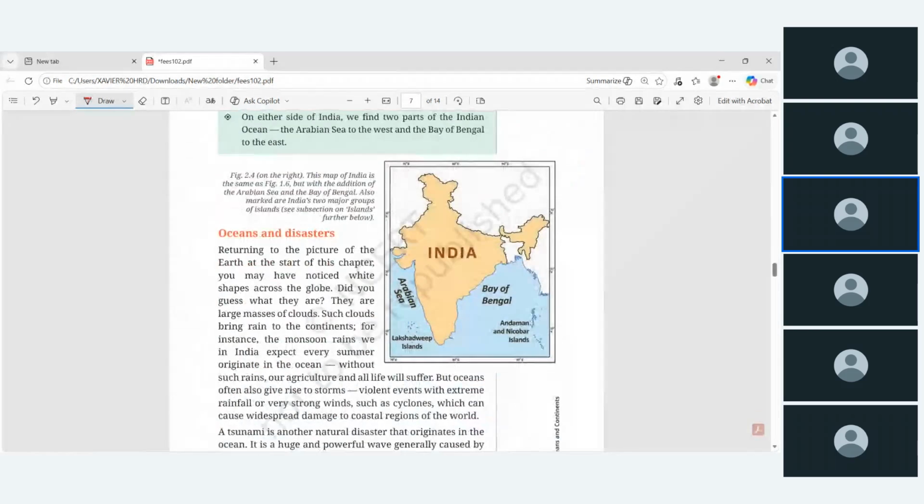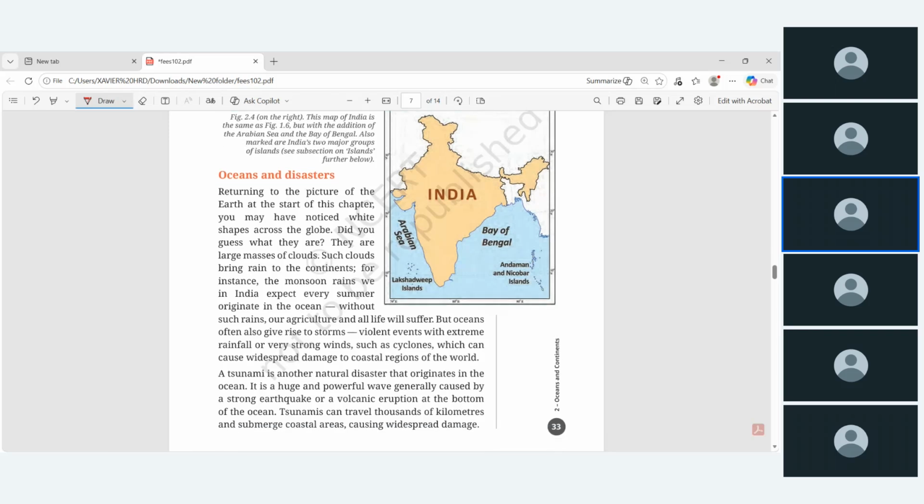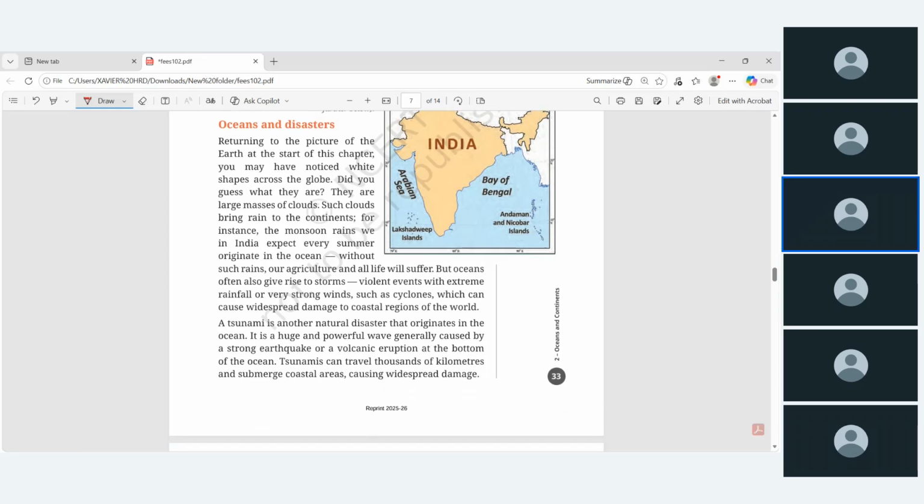Then come to the next one: the oceans and disaster. So the disaster in ocean mainly talks about the tsunami.